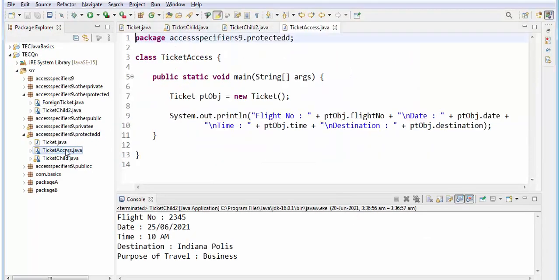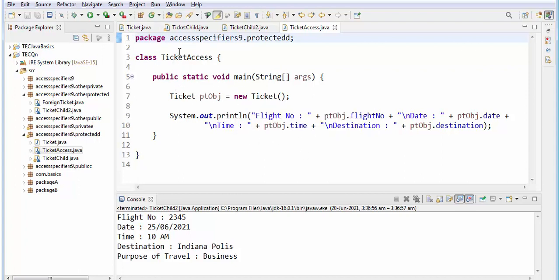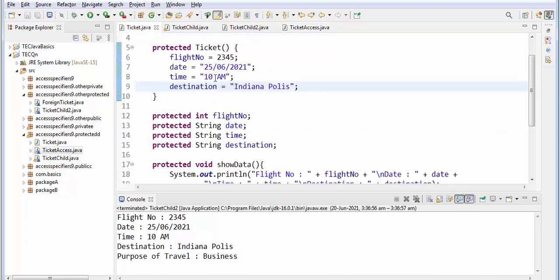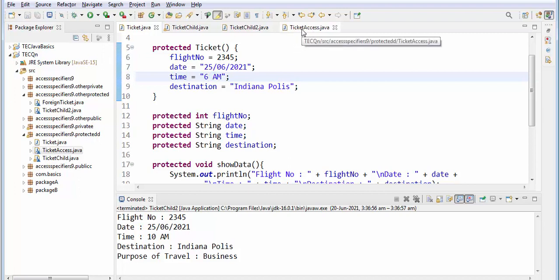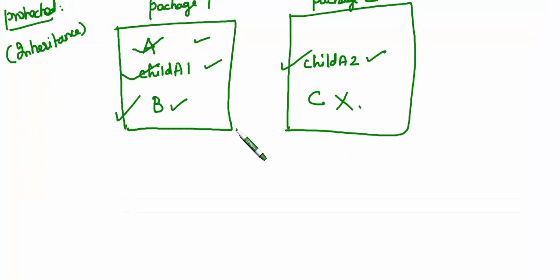Non subclass. Okay, so this is a non subclass, so it's a different class. There is no relationship between this class as well as this ticket class. Simply I am creating an object and I am accessing the data. Let me change, instead of get any, I just want to see whether this code is executed, that's it. Here also, if you want to write your own code, you can write and print the data. So this is also possible.